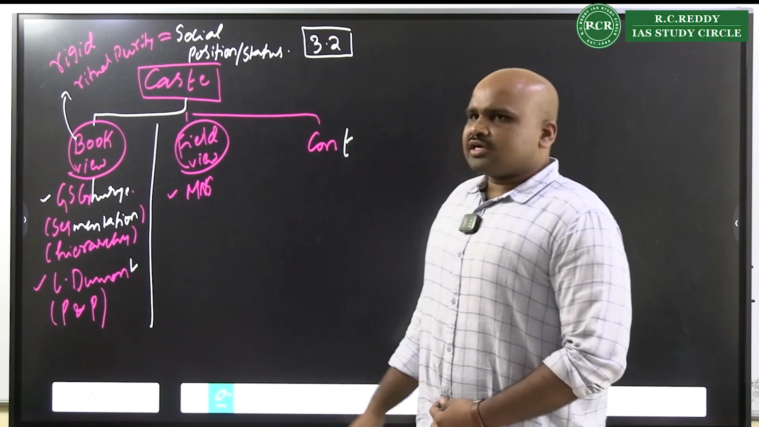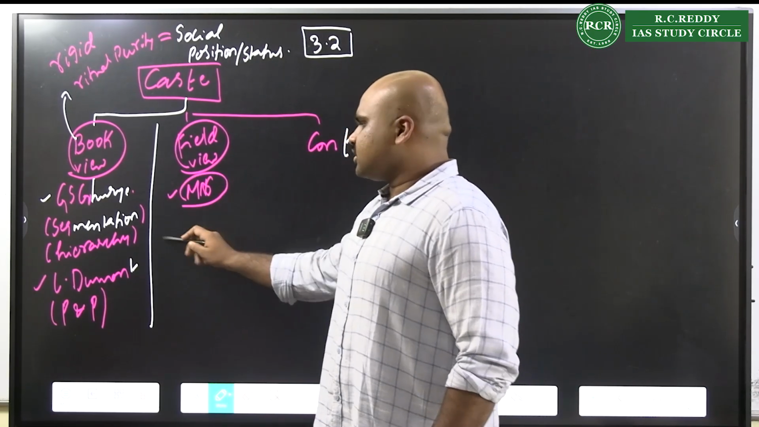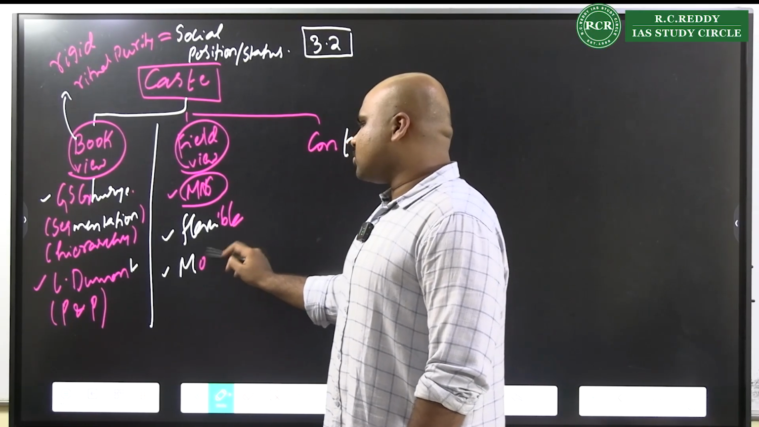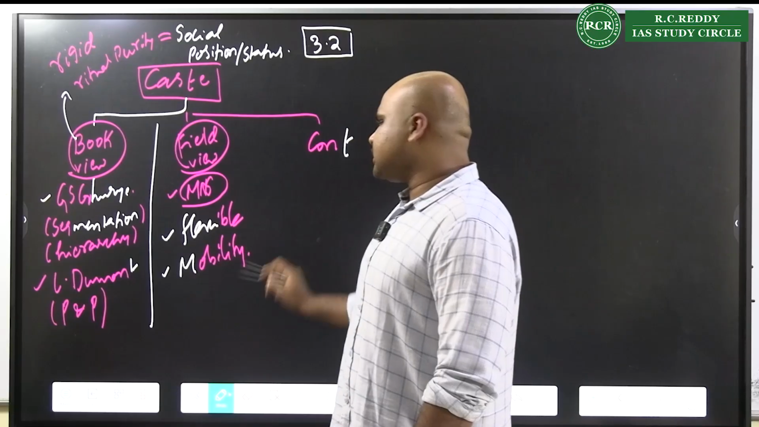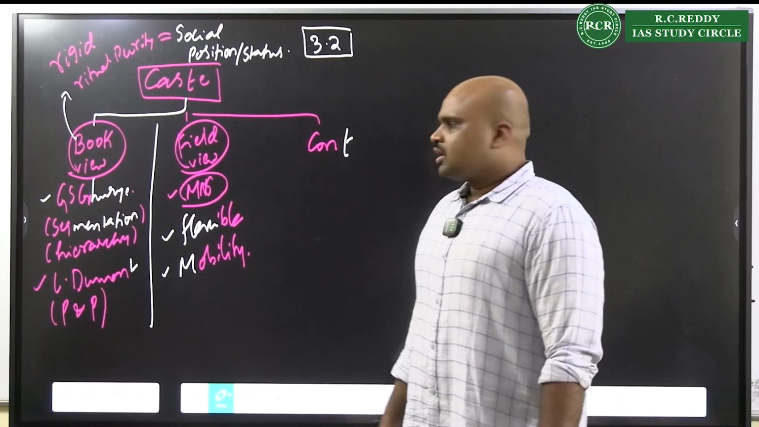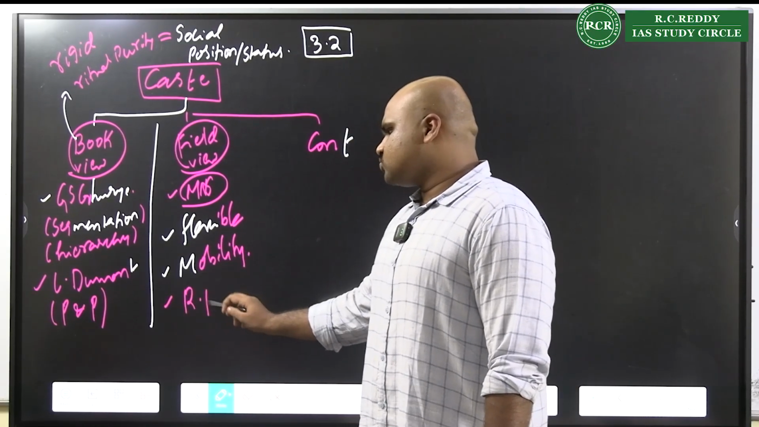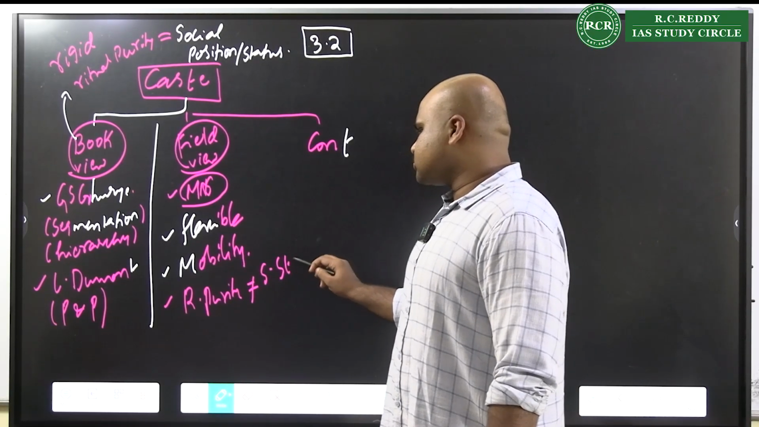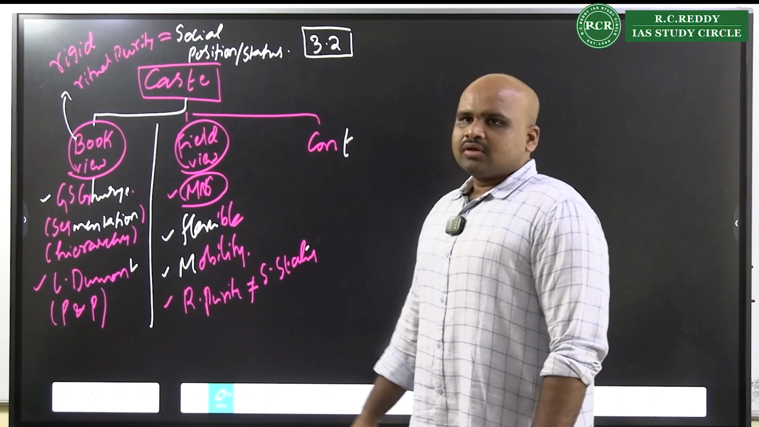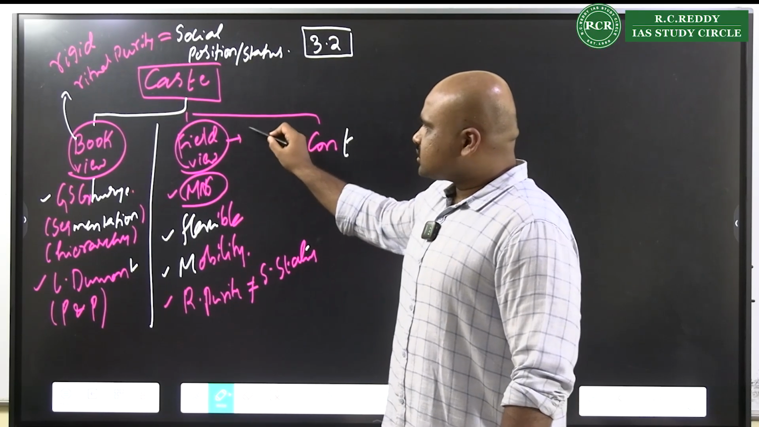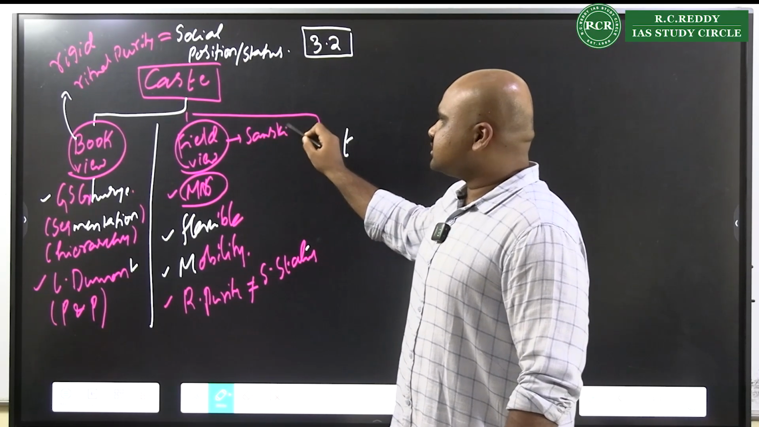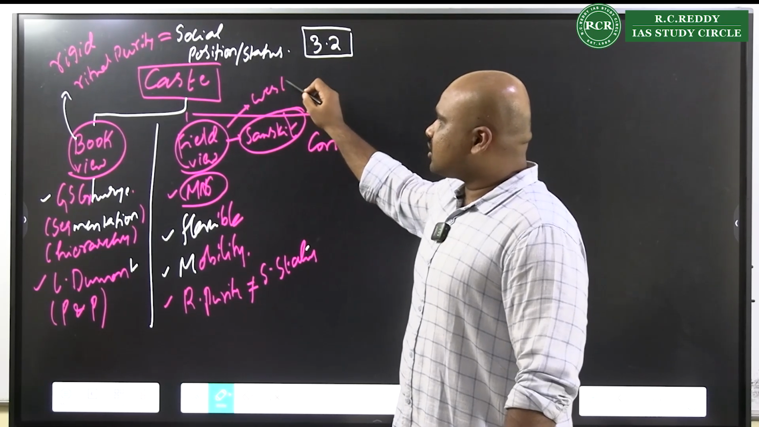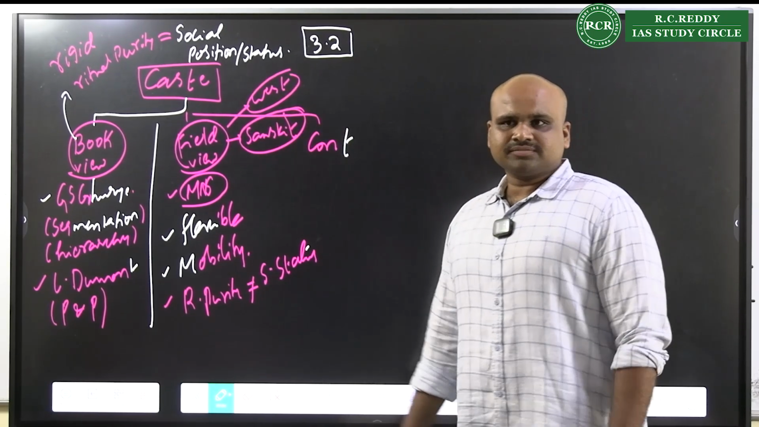But in the context of the field view, the caste system is seen to be more flexible, and you also see an element of mobility existing in the caste system. And you also observe that ritual purity is no more an indication of the social status of an individual. Because that is where you see M.N. Srinivas talking about Sanskritization, and M.N. Srinivas talking about the factors of westernization.